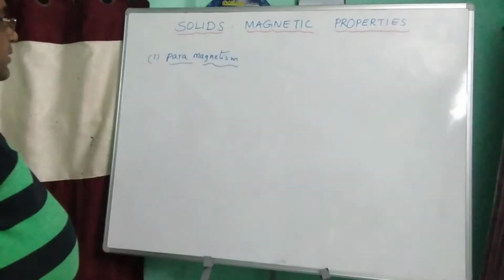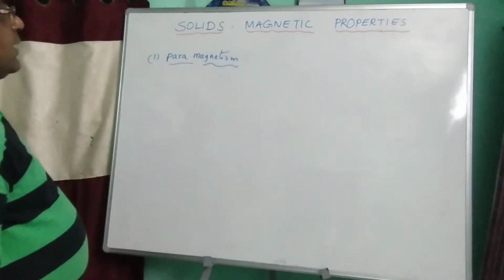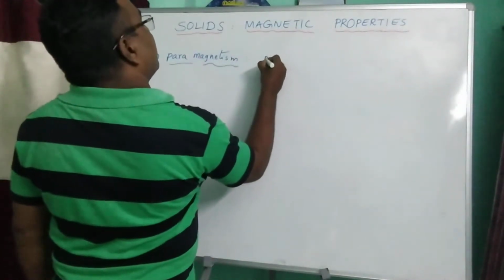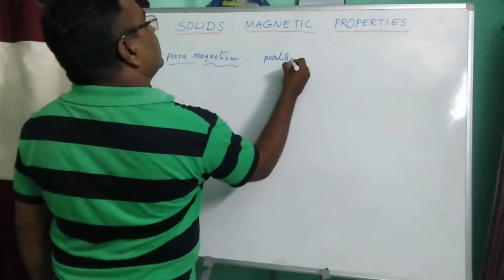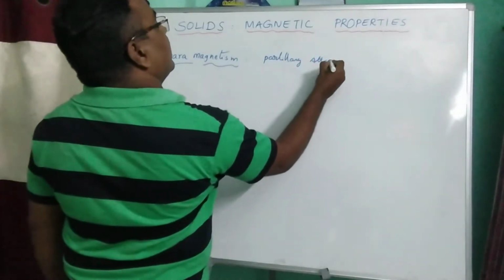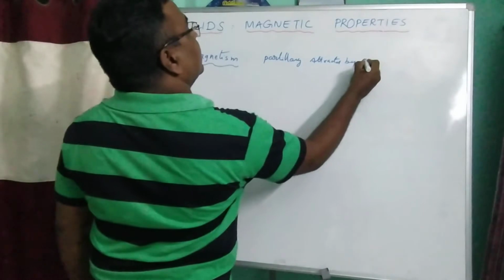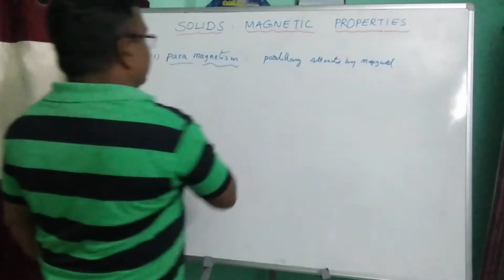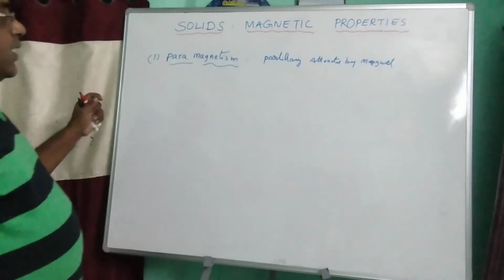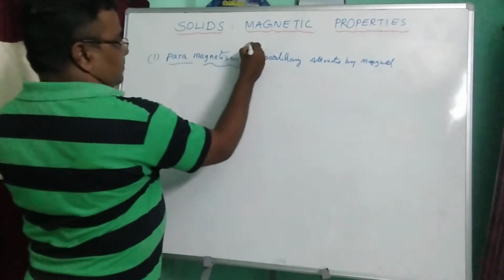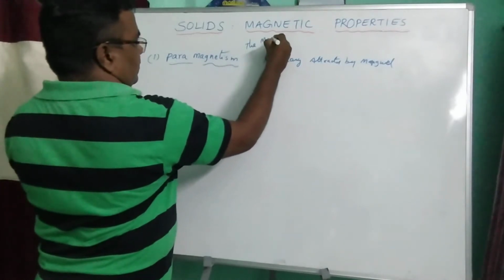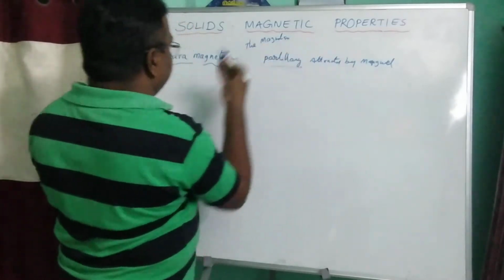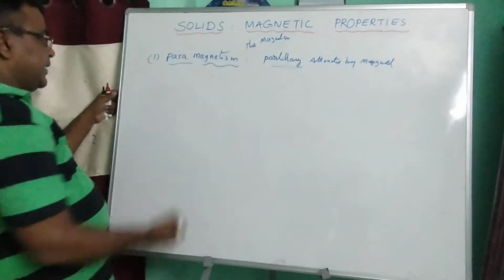What is paramagnetism? The magnetism where substances are partially attracted by the magnet is known as paramagnetism.